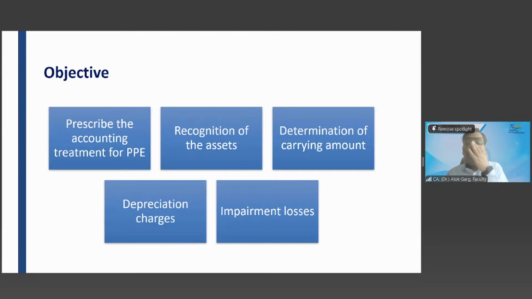And how to determine the carrying value? From the cost, you need to deduct depreciation, accumulated depreciation and accumulated impairment loss. When you deduct these things, then you get the carrying value. Depreciation charges we'll talk about, and impairment losses we'll talk about in this standard.